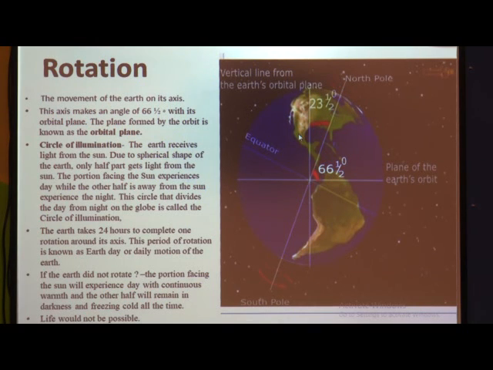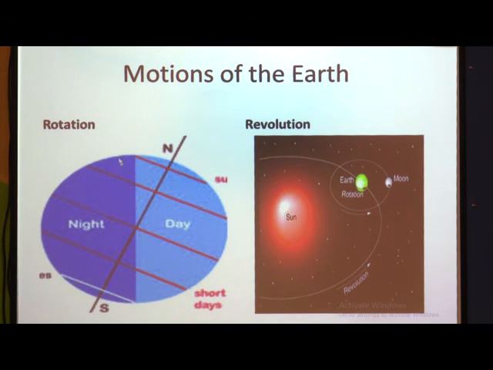Now we will see in detail what do you mean by rotation. Okay children, the movement of the earth on its axis, just now as I have shown you. This is the axis, and the movement of the earth on its axis is called rotation.